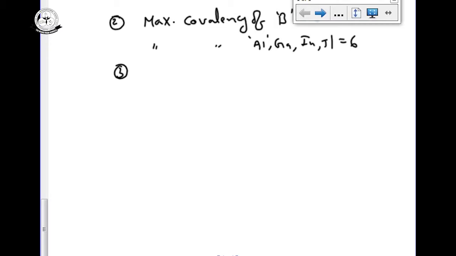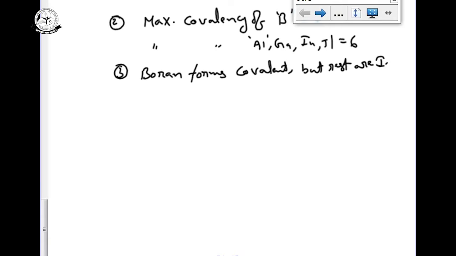Now, boron forms covalent bonds or covalent compounds, but the rest are ionic.